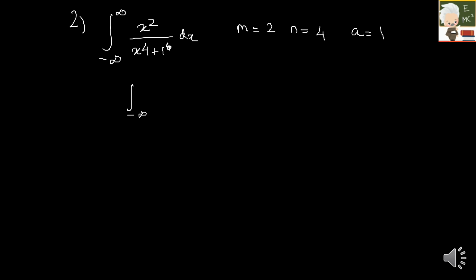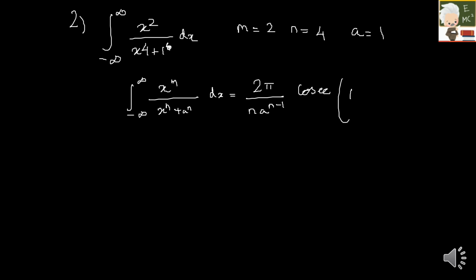The integral from minus infinity to plus infinity of x power m by x power n plus a power n dx is equal to 2 pi by n into a power n minus 1 cosecant of (m plus 1) into pi by n. I'll just substitute directly.